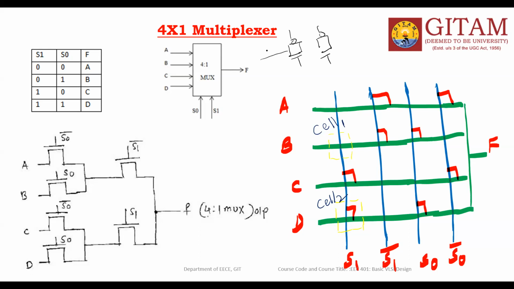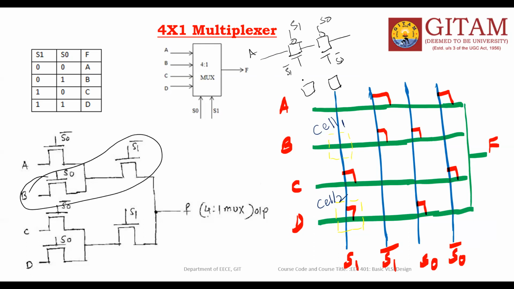Give A. This is the S1, S0. This is the S1 bar, S0 bar. Take the second path for this one: two transmission gates. So this is the B. Like that, for this, two transmission gates again.